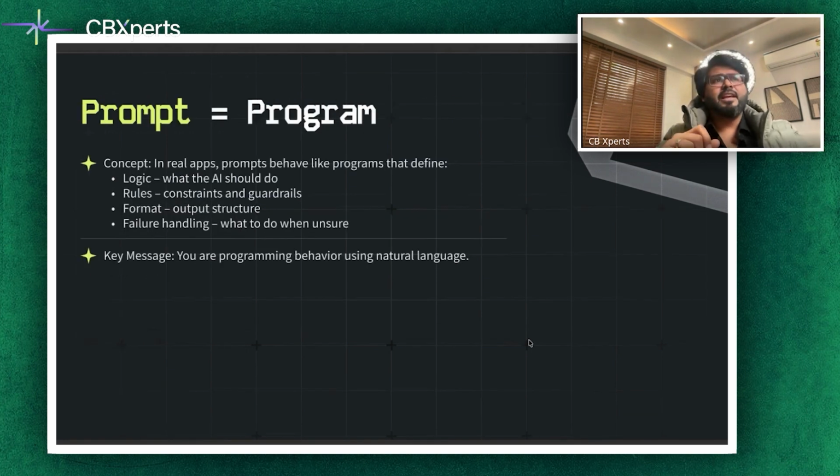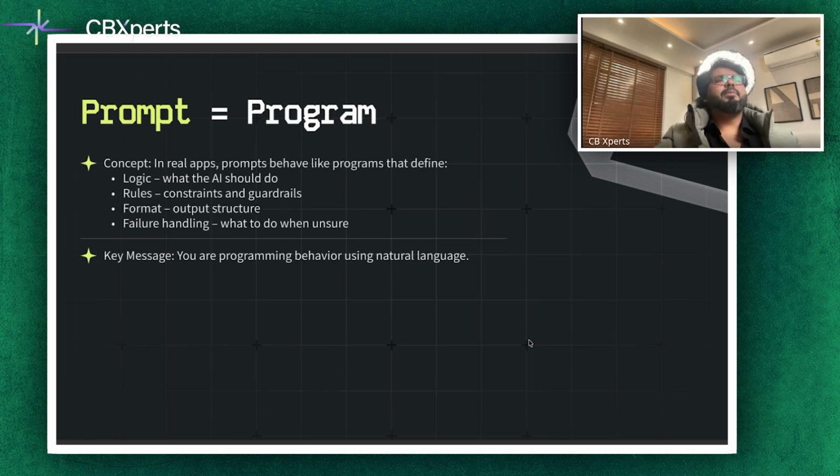Now, it's important that we touch this topic, which I also explained earlier. Prompt is equal to program. In real applications, prompts behave like programs. They define logic, rules, output formats, and failure handling. You are essentially programming behavior using natural language. Think of the prompt as pseudocode that instructs the AI what to do, what not to do, how to format the answer, and what to do if it's unsure. If you ever wrote a function in Python with docstrings and exceptions, this is the same idea, but expressed in plain English or any other language which you're using.